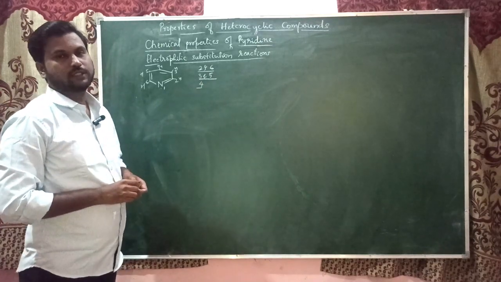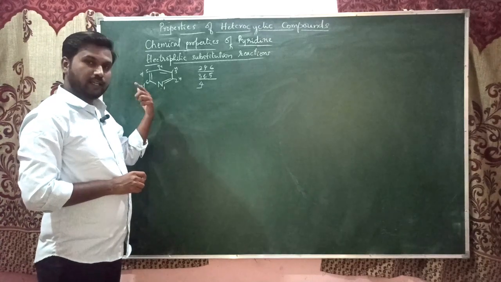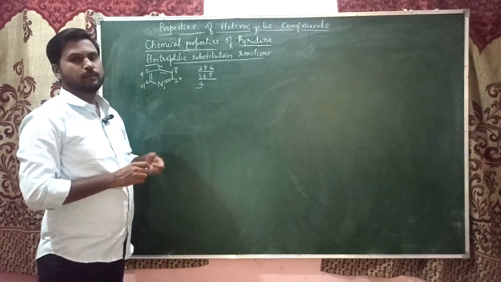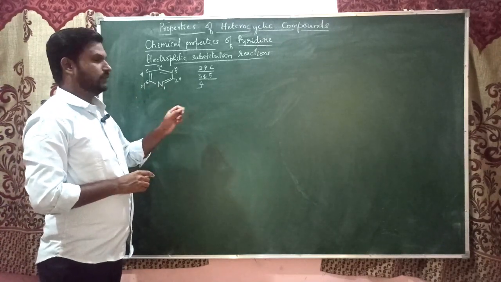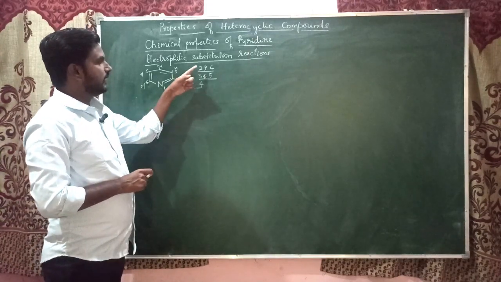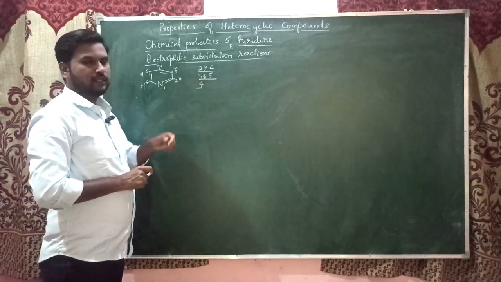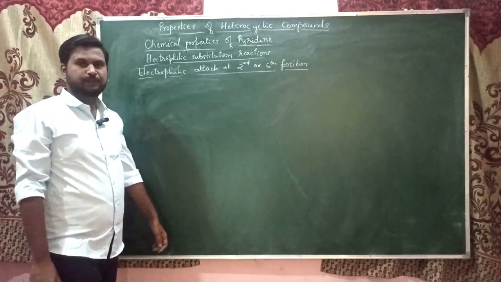Let us see which position in pyridine is more preferred for the attack of the electrophile. So let us see now the electrophilic attack at the second or sixth position, third or fifth position, or at the fourth position.